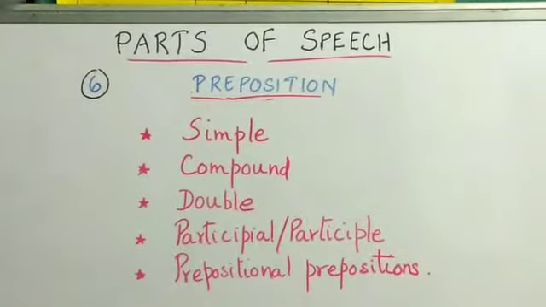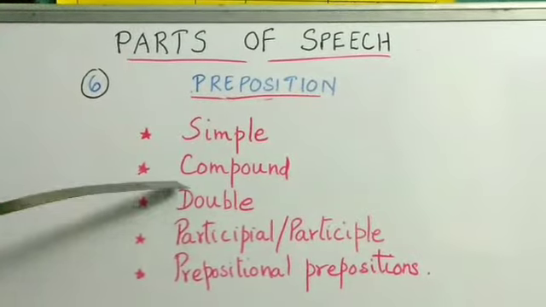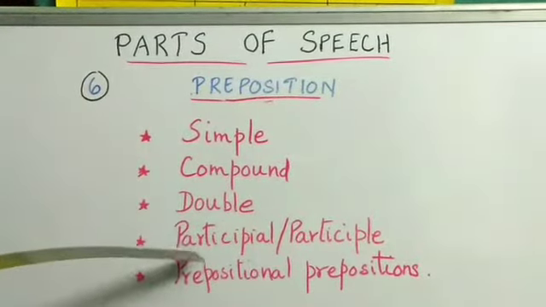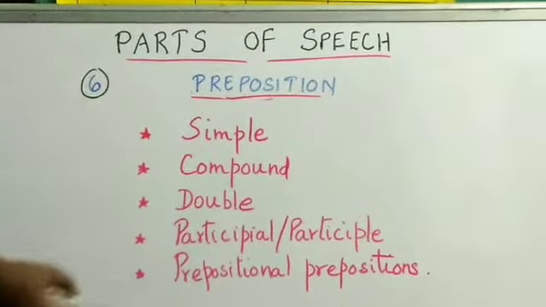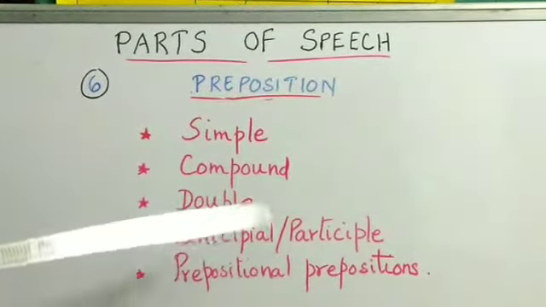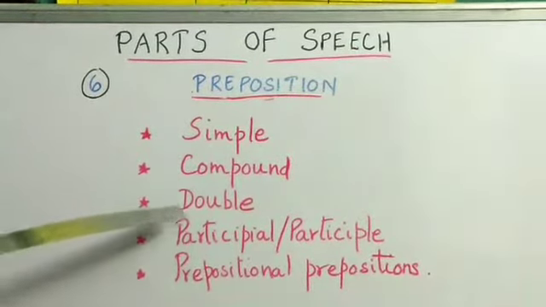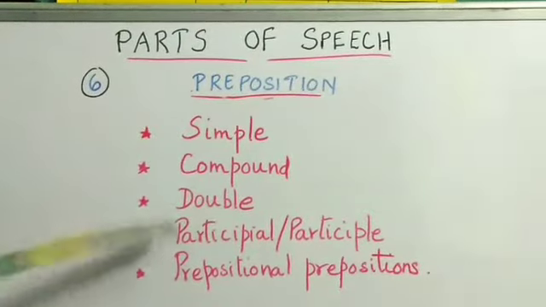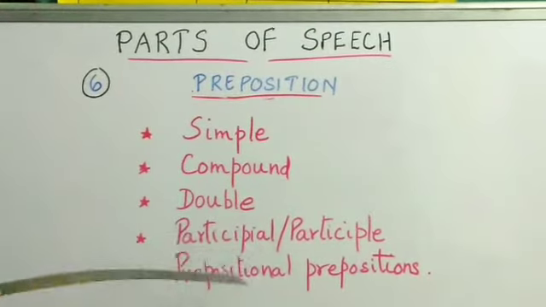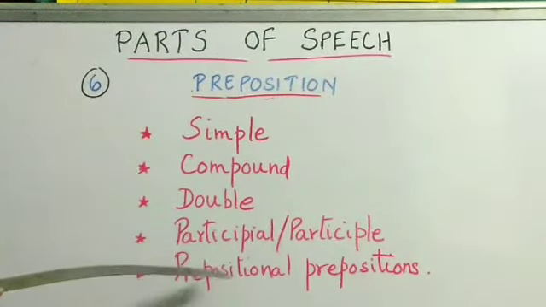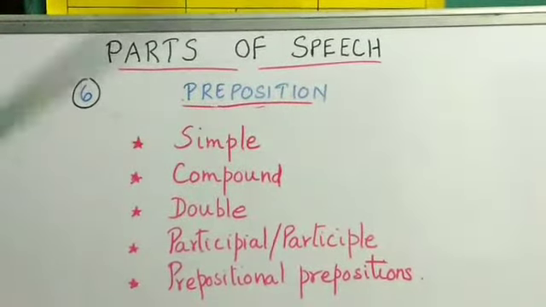See, the common prepositions are of 5 parts, okay? Simple preposition, compound preposition, double preposition, participial or participle preposition, and prepositional preposition. So, simple preposition: on, off, all you are using. Compound means, according to. Double preposition means two prepositions, out of, from, within, like that. Participle means gerund or ed form. Okay, present participle I have learned the same thing. Prepositional prepositions: at the bottom of, in front of, like that. So, hope you have understood preposition.